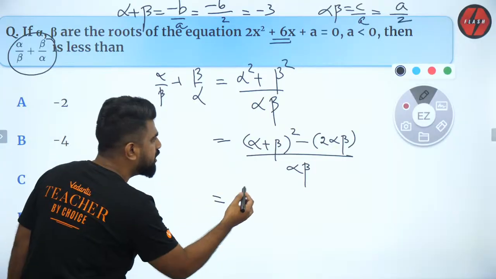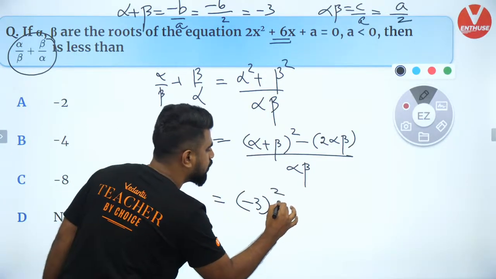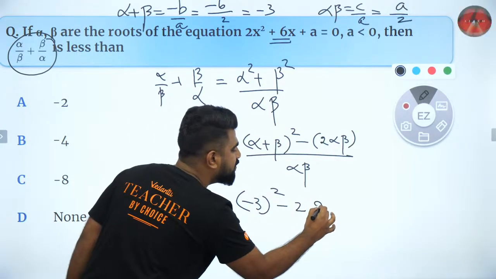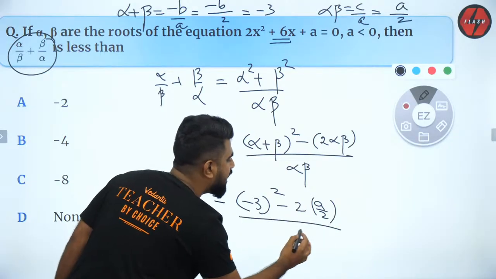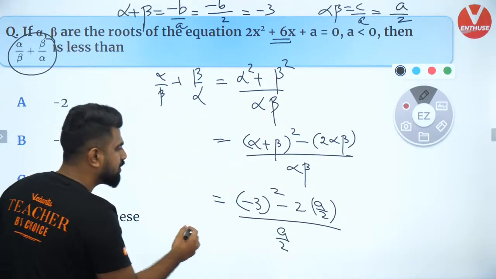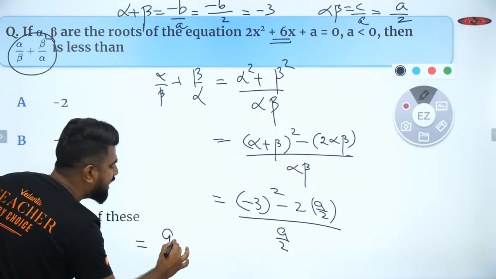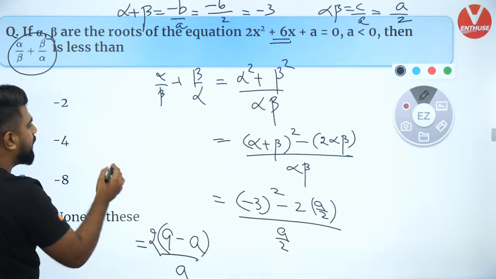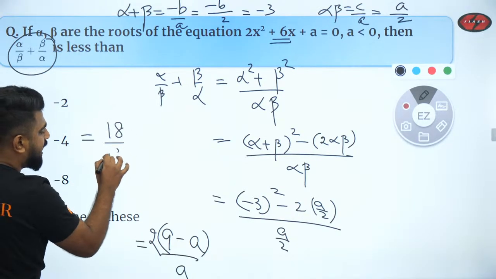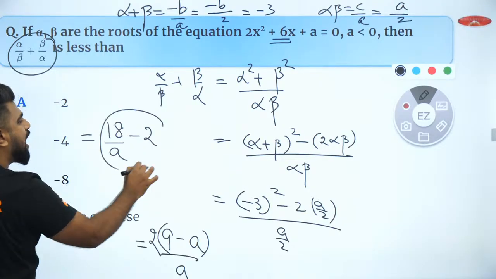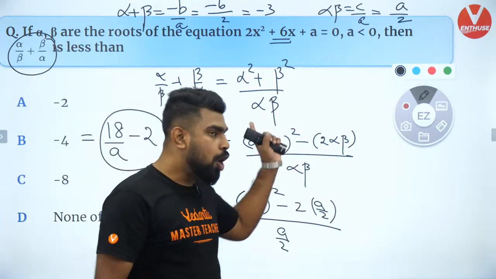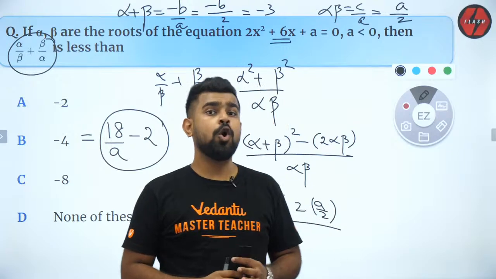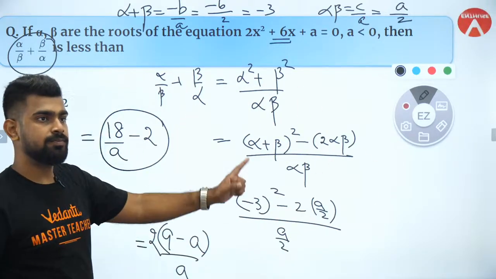Now what I will do here is minus 3 the whole square minus 2 times a by 2 divided by a by 2. So that will be equal to 9 minus a by a into 2. So it will be how much? 18 by a minus 2. Don't you all agree? Go through everything and let me know.